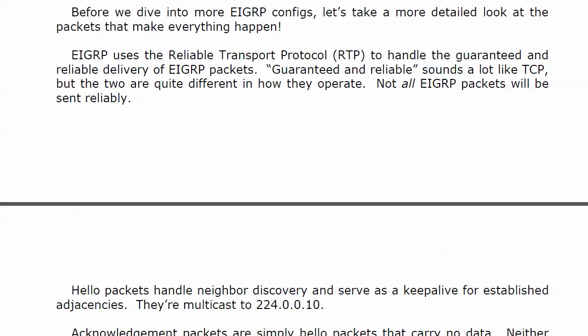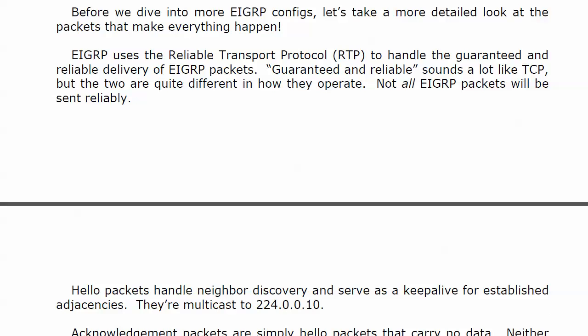We're going to dive into plenty of more complex EIGRP configs here in this particular section. First video is going to be a little heavier on theory because we need to go over some packet types. And let's start that with a more detailed look at the packets that frankly make everything happen.